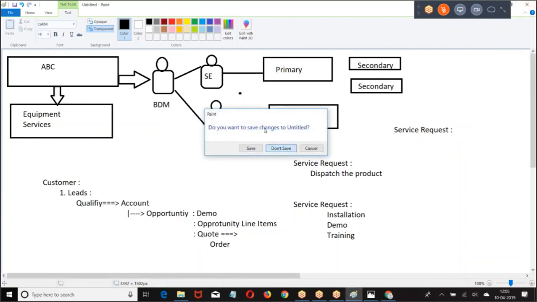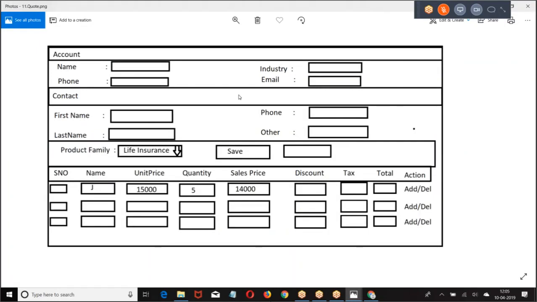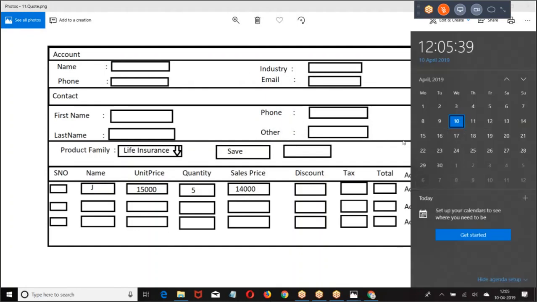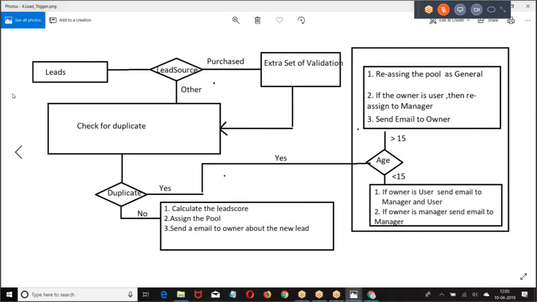So, how many of you will be available on Friday? Right? Sure. If everyone is coming, I will schedule it. No issue. I'll do one thing.